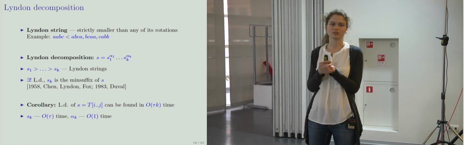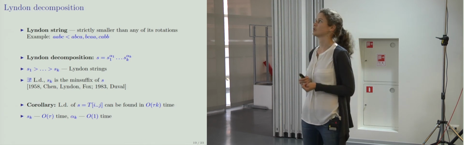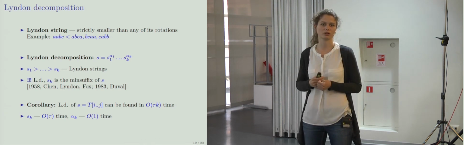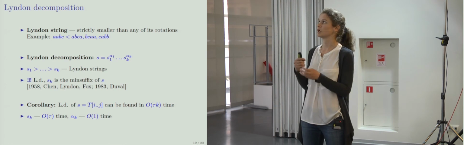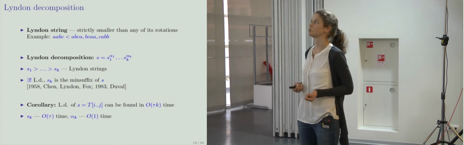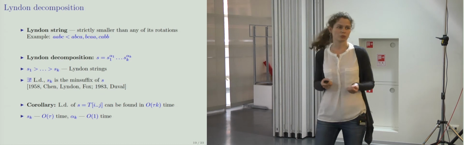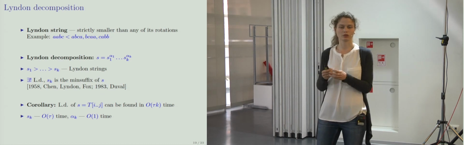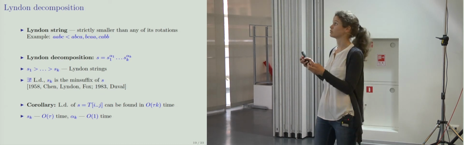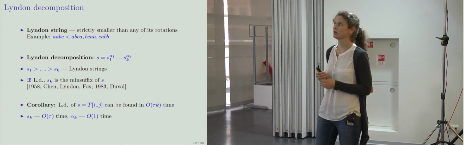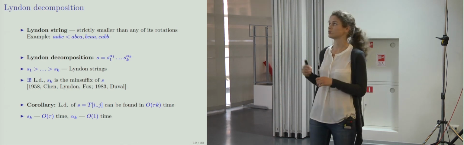So a string is a Lyndon string if it's strictly smaller than any of its rotations. For example, ABC is a Lyndon string. It's smaller than BCA, CAB. And the Lyndon decomposition of a string is a factorization of the string into factors S1, S2, ..., Sk, where S1, S2, ..., Sk are Lyndon strings.